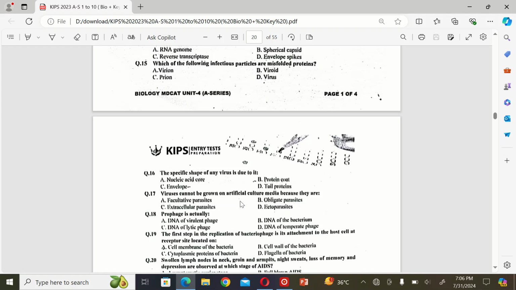The next MCQ is: viruses cannot be grown on artificial culture media because they are A. facultative parasites, B. obligate parasites, C. extracellular parasites, and D. ectoparasites. So the correct option is B. Obligate parasites.